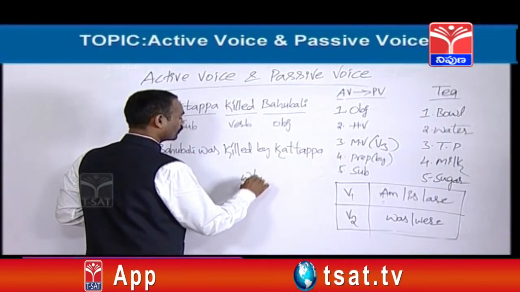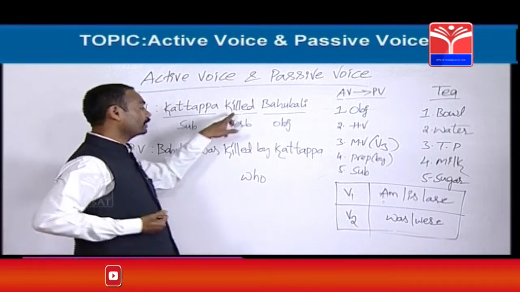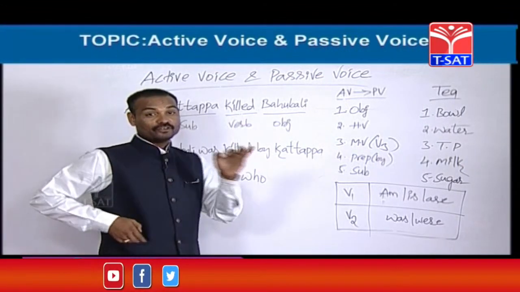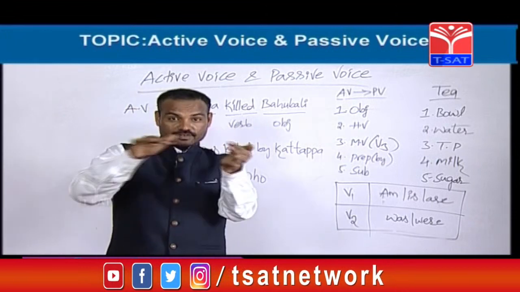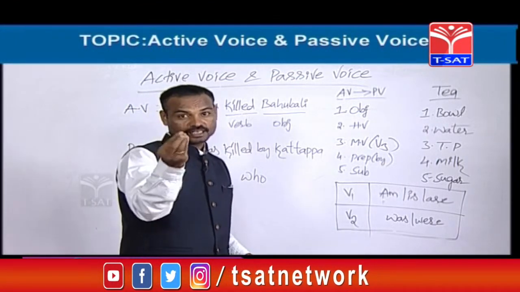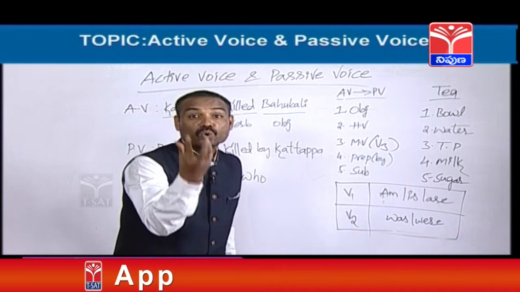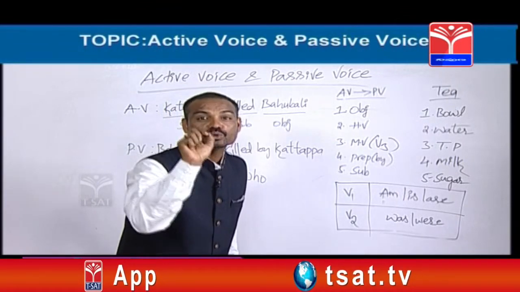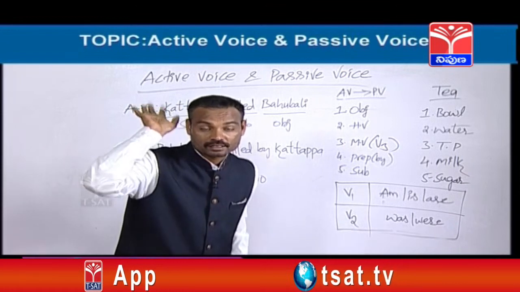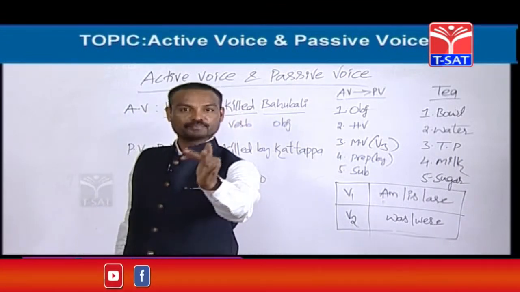Who killed? Friends, whenever you would like to know whether the subject is there or not in the given sentence, you should ask a question with who, a single word, who killed. The coming answer is called the subject.